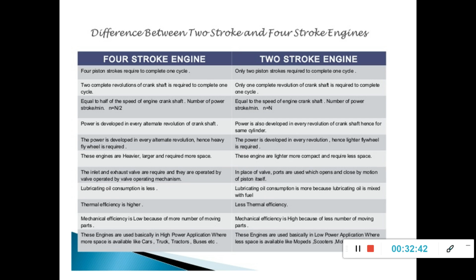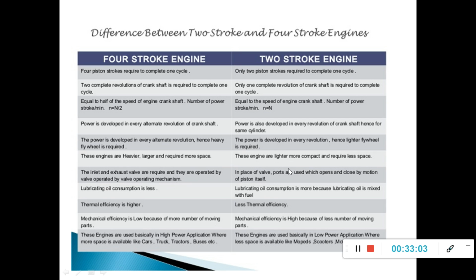Whereas in the case of two-stroke, the power is supplied only for one stroke, because every alternate stroke there is one power stroke. So for storing, a lighter flywheel is required. Four-stroke engines are heavier, larger, and require more space.